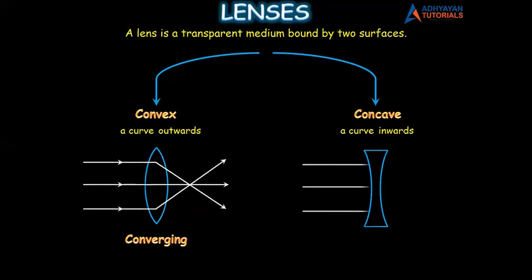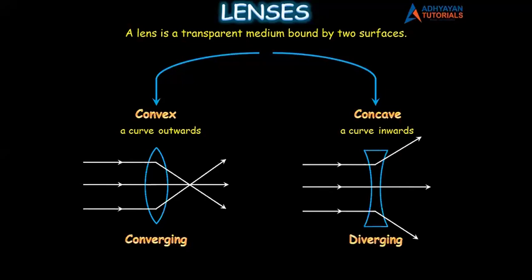Acha, what happens in a concave lens? I have some rays of light parallel to each other again. Again, these rays of light are going from air to glass. So again, there will be refraction. But this time, refraction happens in such a way that after refraction, all the rays, as you can see, are going away from each other. Going away is also called diverging, and that is why a concave lens is also called a diverging lens.